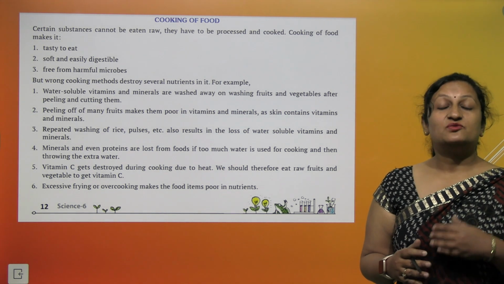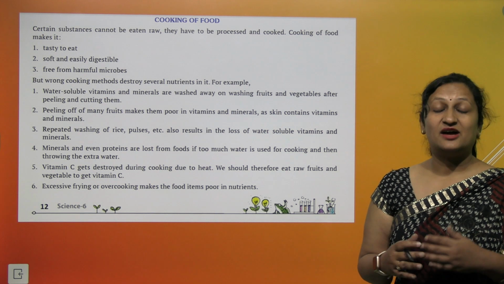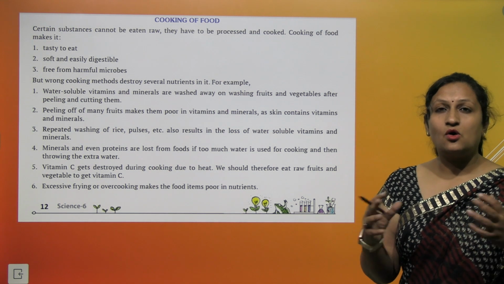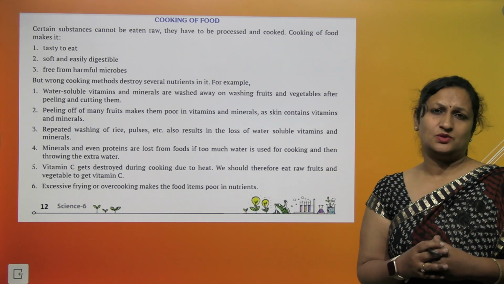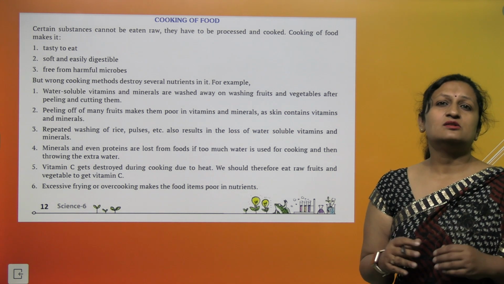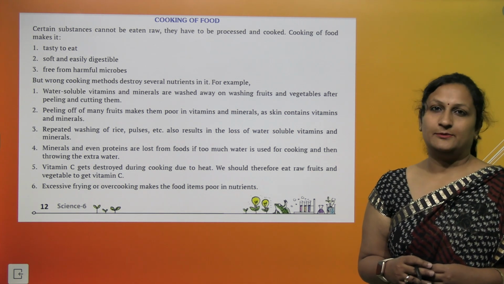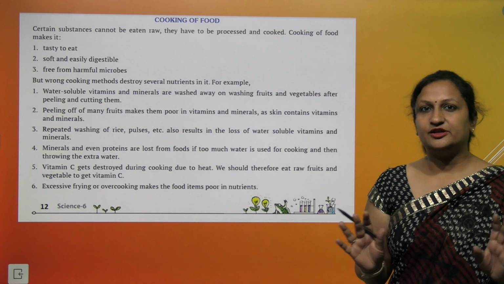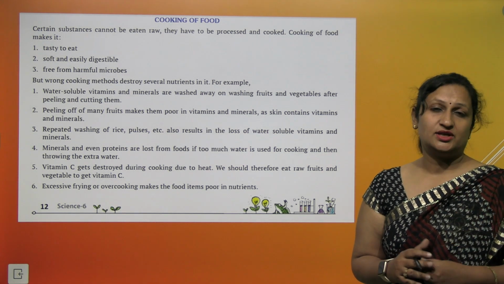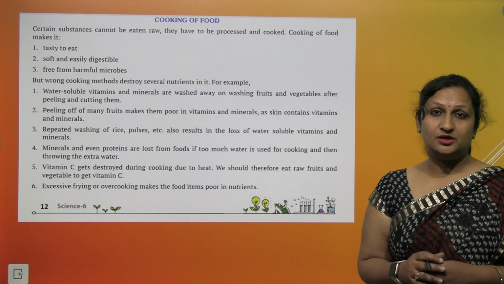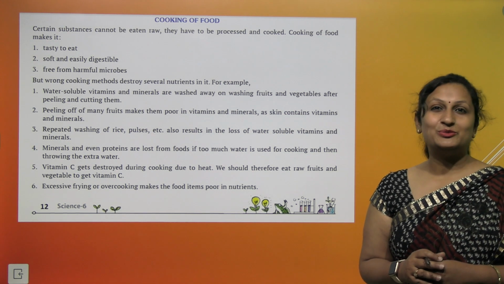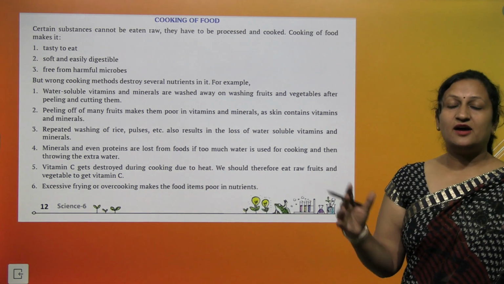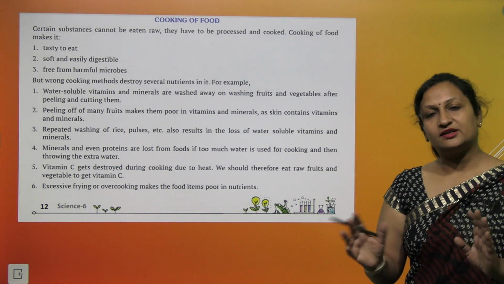But we practice various wrong cooking habits. We have various wrong cooking methods which we practice these days. First of all, we rinse rice and pulses many times with water, which gets rid of the water soluble minerals and vitamins from them. Then we peel off the fruits and make them poor in vitamins and minerals. The skin is very rich in vitamins and minerals. Like in the case of an apple, you should eat it with its skin. You should not remove the skin of an apple. Minerals and even proteins are lost if they have too much water and then you discard the water after cooking.